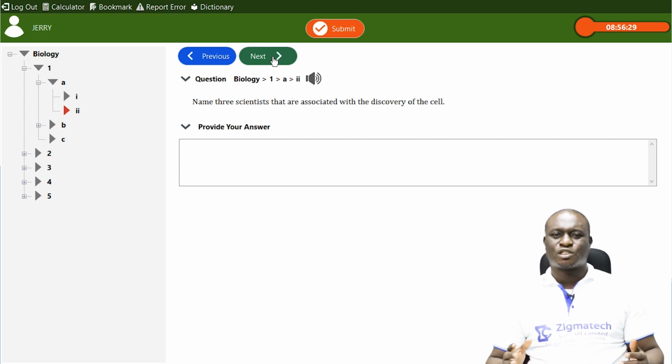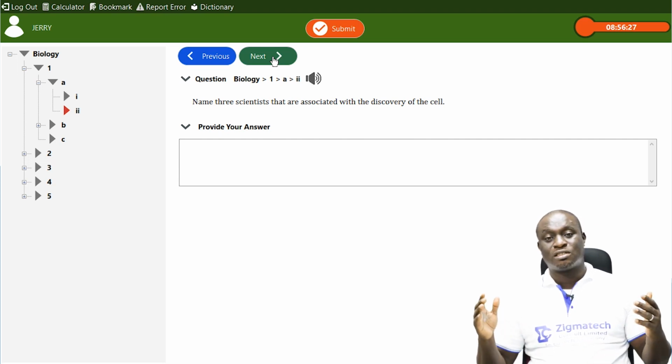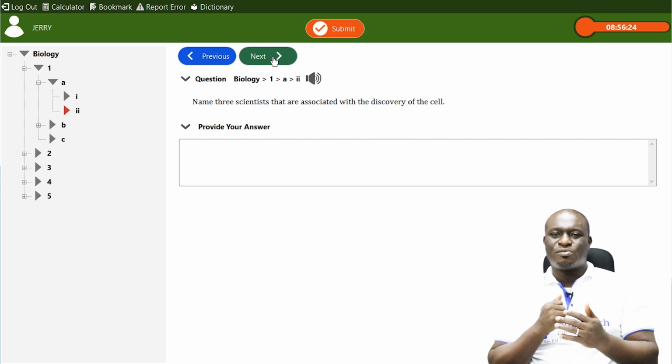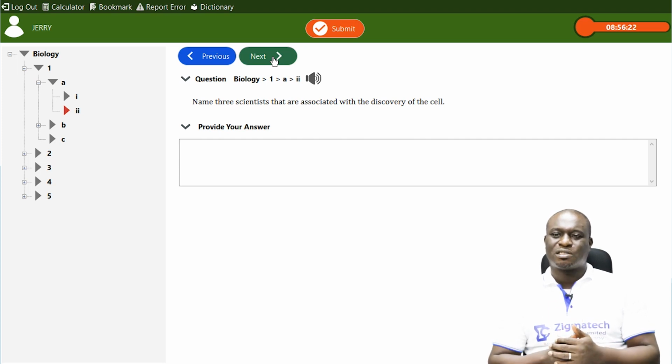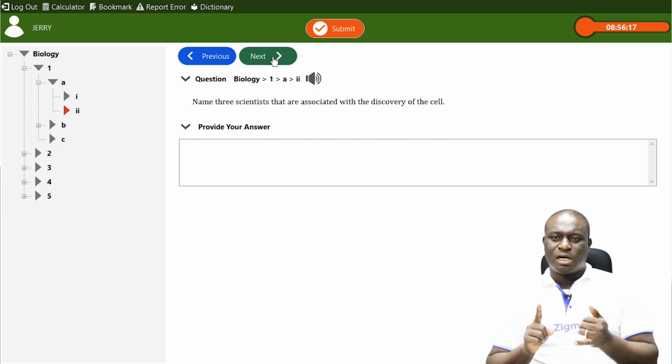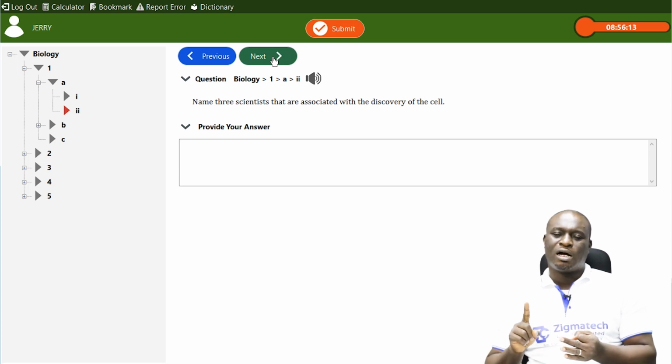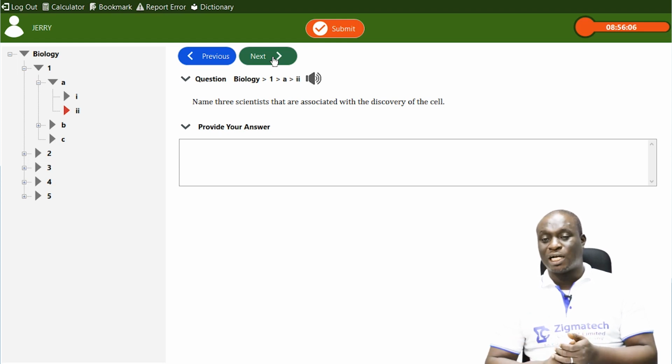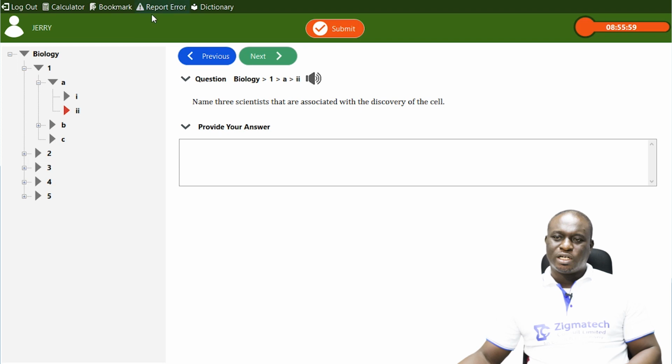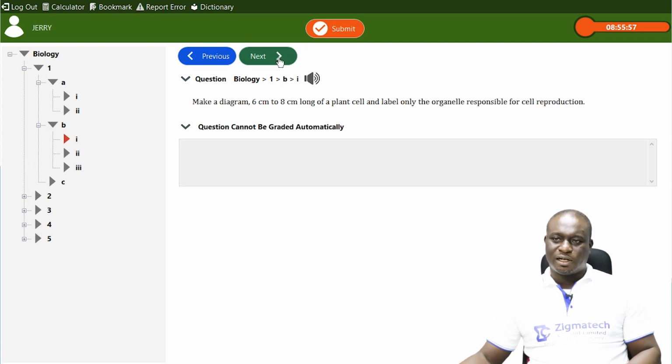Now, this cell theory came from the findings of these men. So we have Robert Hooke, Theodor Schwann, Felix Dujardin, von Virchow, and so many others. I've given you about 4 or 5 scientists that were associated with the discovery of the cell.